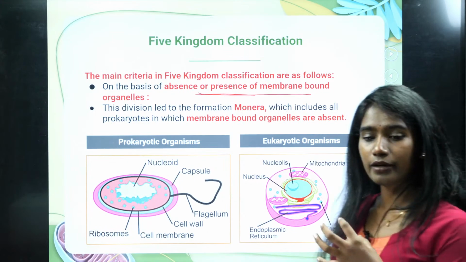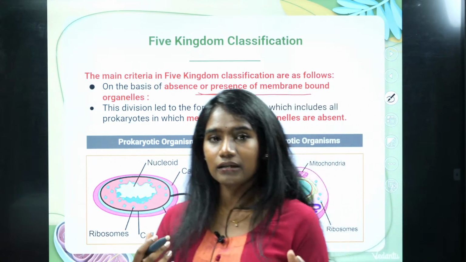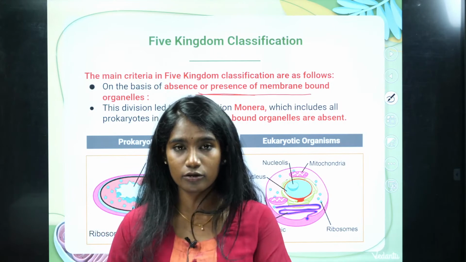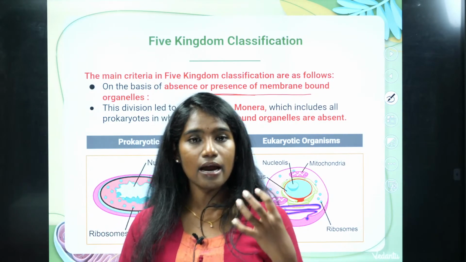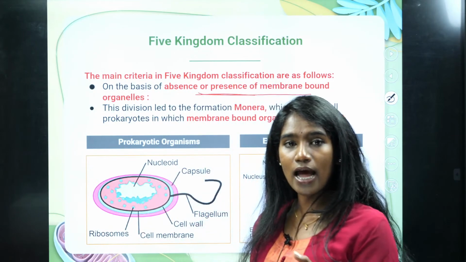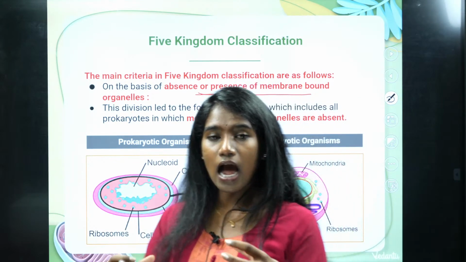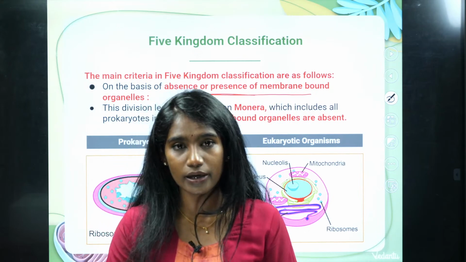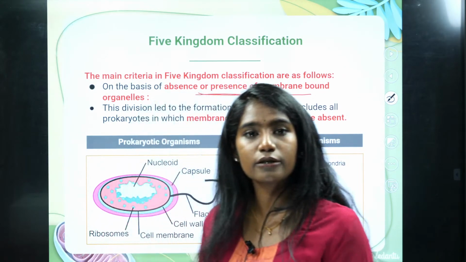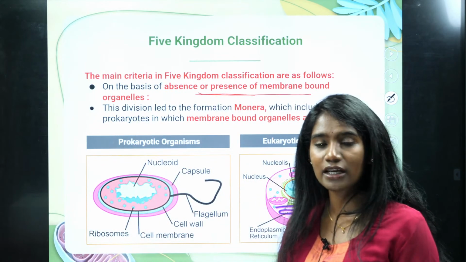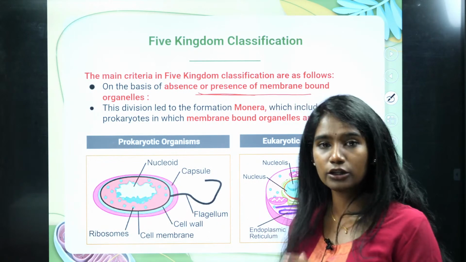If the cell lacks a well-defined nucleus, which means the nucleus is not surrounded by any nuclear membrane, then what happens? The genetic material is not present within the nucleus. Instead, it is present in a region called the nucleoid. They are compactly arranged in one particular region, and that is called the nucleoid.